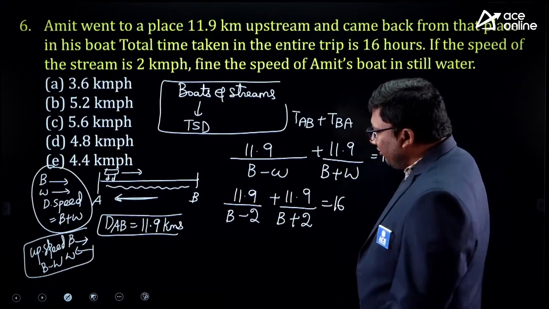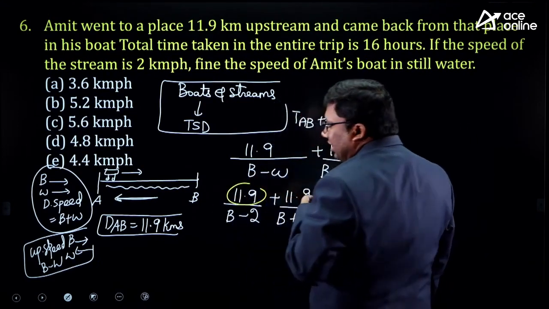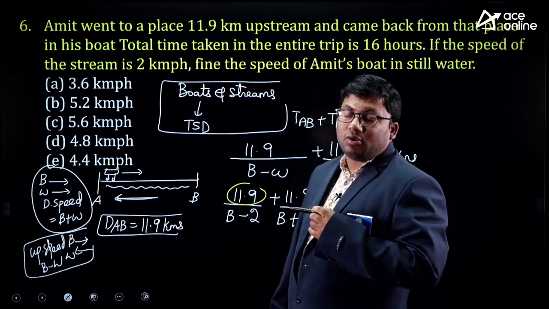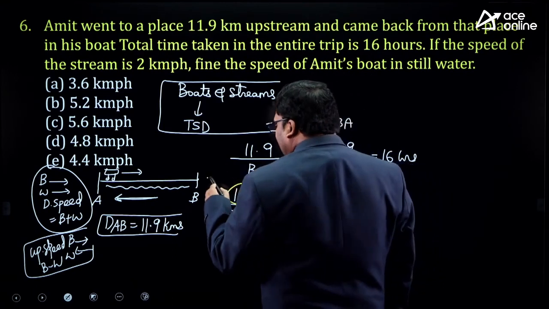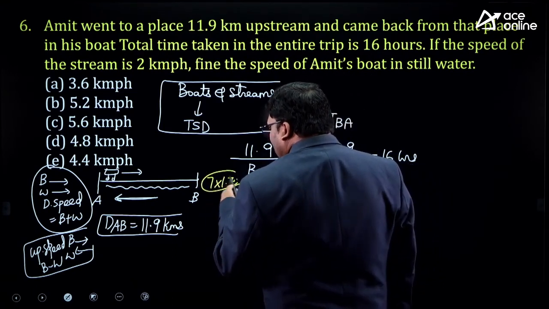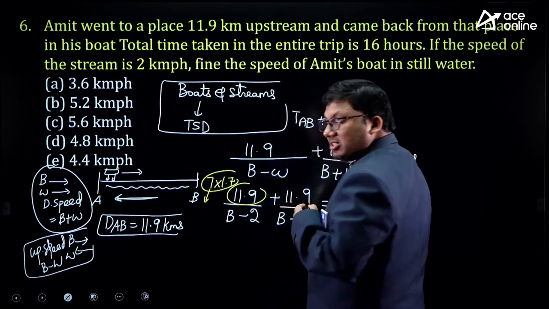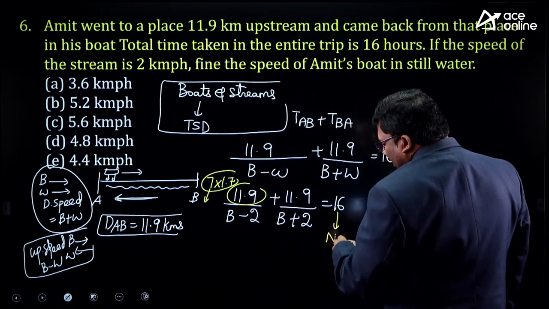Let us attack 11.9. It is not divisible by 3, since the divisibility rule of 3 says the sum of the digits should be divisible by 3. But 7 times 1.7 gives 11.9, so the numerator is divisible by 7, and the right hand side is a natural number.